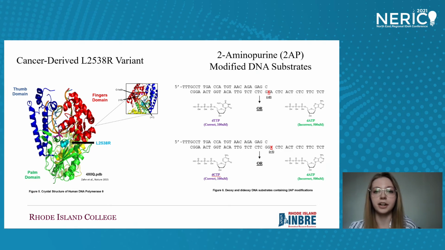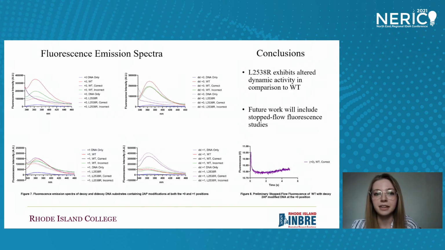Figure 6 shows our extendable deoxy-DNA substrates with 2AP modifications used at 2 different locations, either right at the templating base, which we call +0, or slightly away, which we call +1. In total, we use 4 different DNA substrates, as we also use non-extendable dideoxy-terminated primers not depicted in Figure 6. For fluorescence emission assays, we look at both correct and incorrect nucleotides. Figure 7 shows our fluorescence emission spectra.